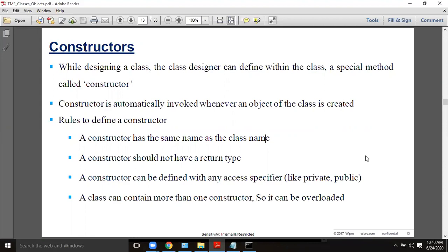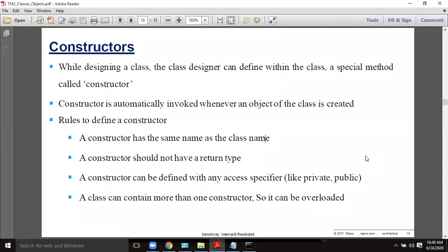When a constructor will be invoked is most important. A constructor is automatically invoked upon creation of an object. Wherever you create an object with new, immediately the constructor will be called for object building. If you create a constructor, the object will be built with the values we have given.